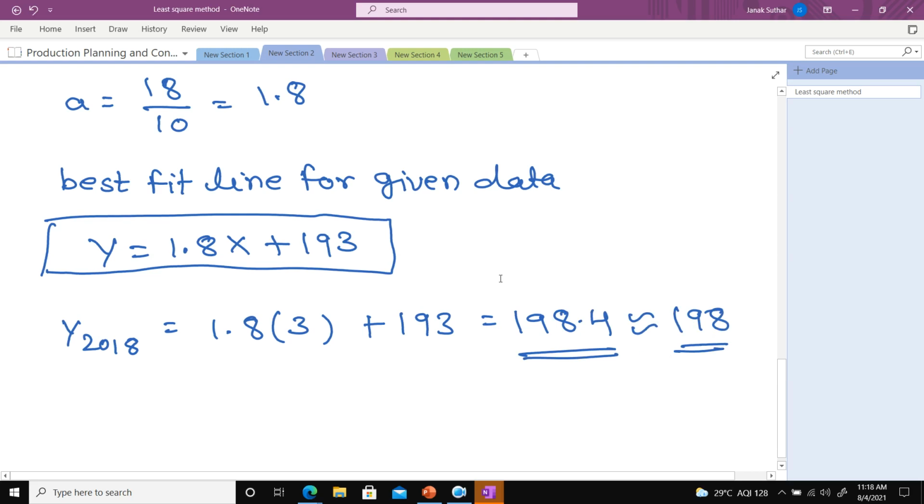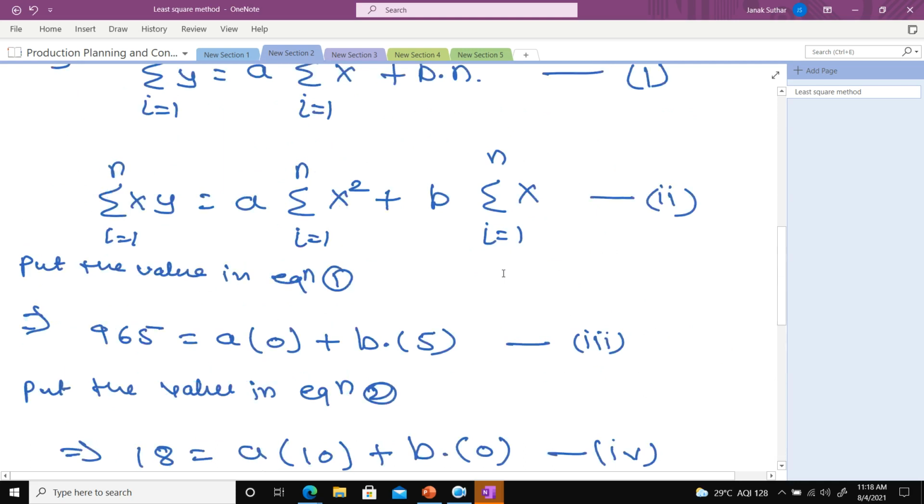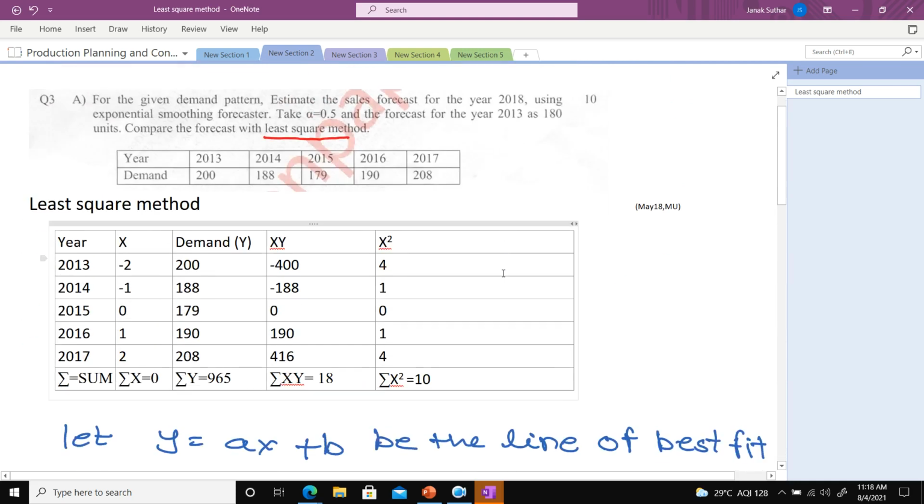So that is 198.4. So I can say approximately 198 will be the demand, because we cannot say 0.4 for the product. So if I find the forecasting by using the least square method, then my forecast for 2018 is 198. According to the best fit line, I am getting that result.